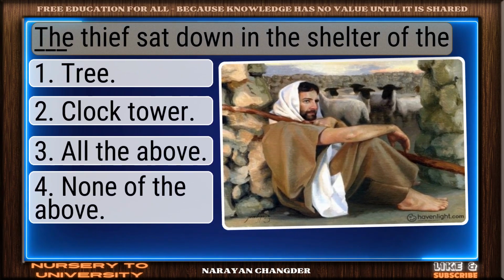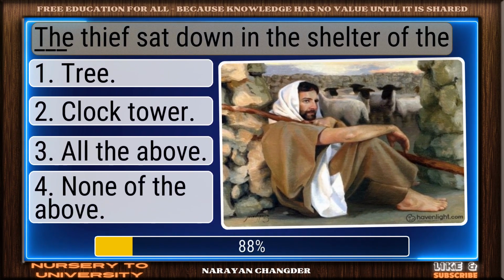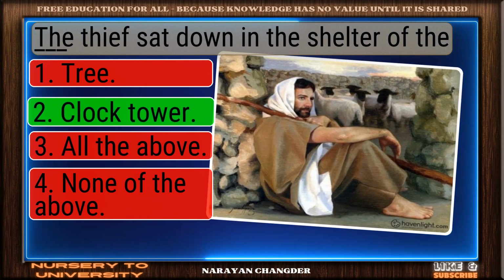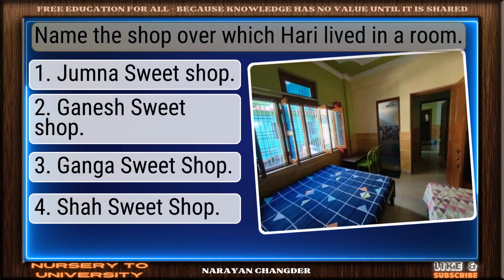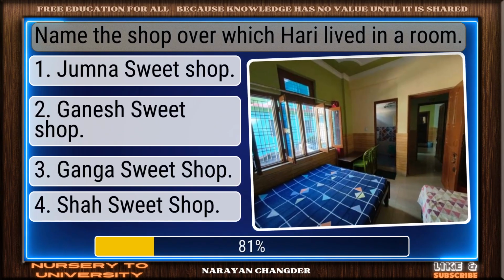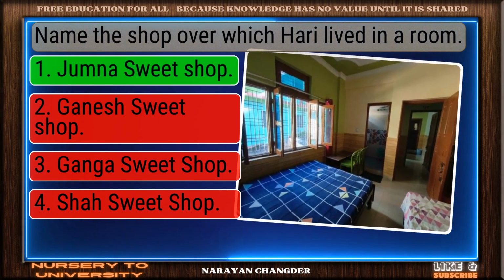The thief sat down in the shelter of the clock tower. Excellent choice. Clock Tower is the right answer. Name the shop over which Harry lived in a room. Well picked. Jumna Sweet Shop is the correct answer.